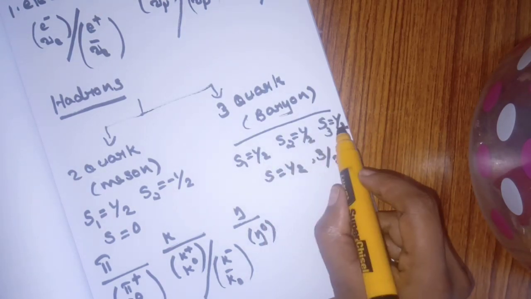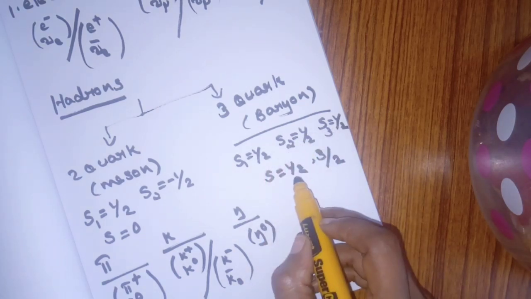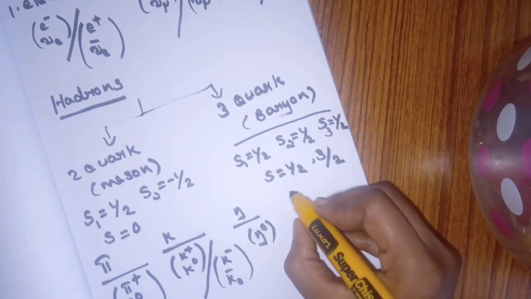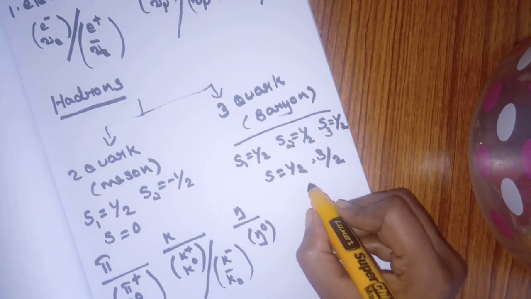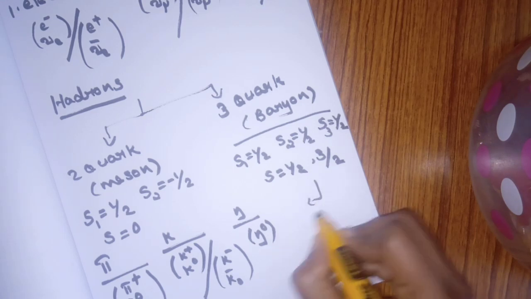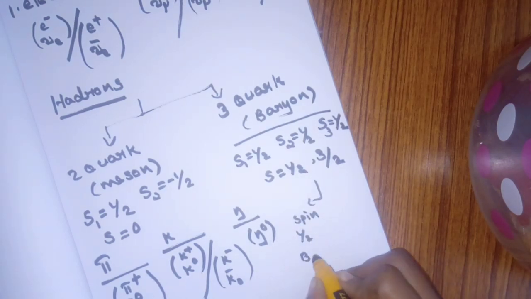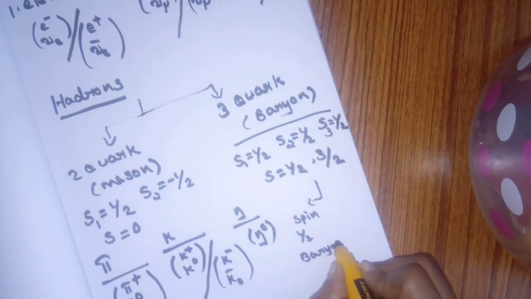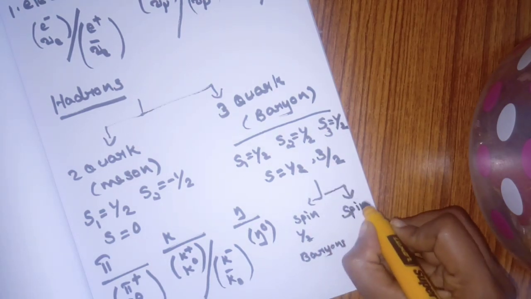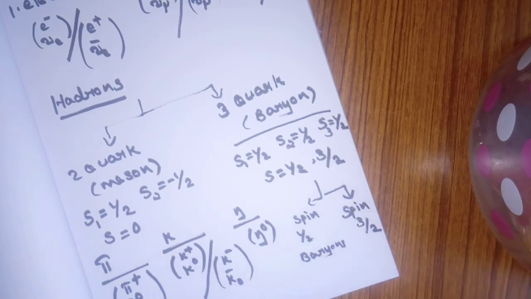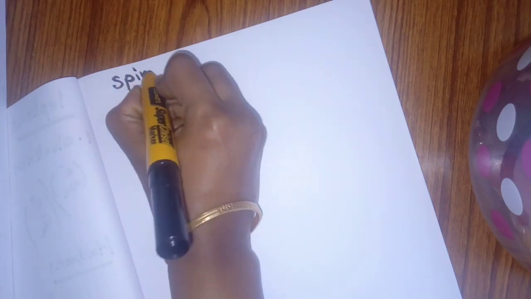If their combination is 3 by 2 and one of them is antiparticle, then it becomes half. Then this group can be divided into two groups. First one is spin half baryons. Next group is spin 3 by 2 baryons.